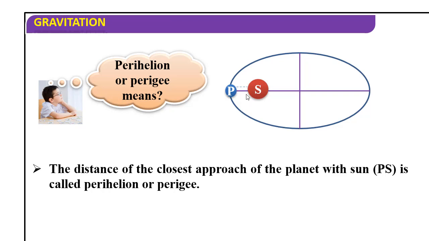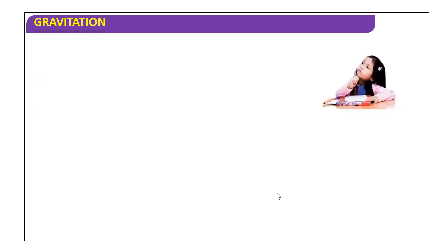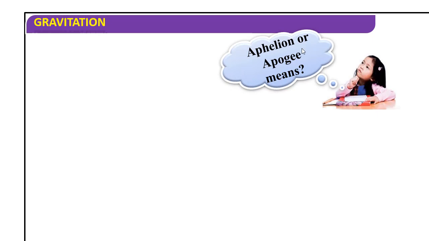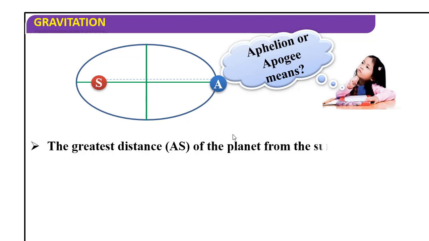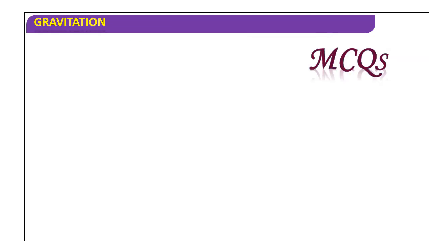So shortest distance, closest distance. Similarly, aphelion or apogee, this is A. The sun is here, longest distance. The greatest distance of the planet from the sun is called aphelion or apogee.